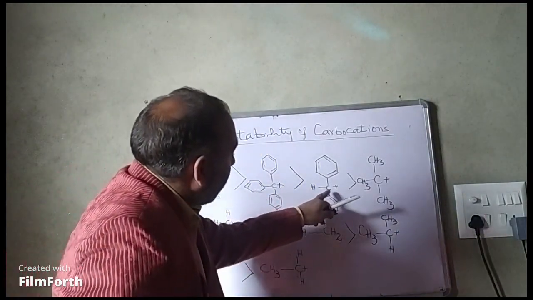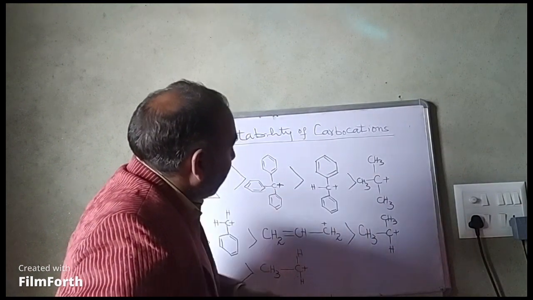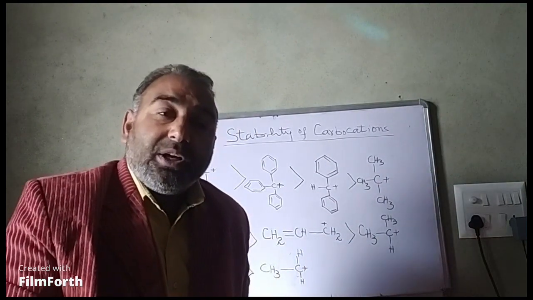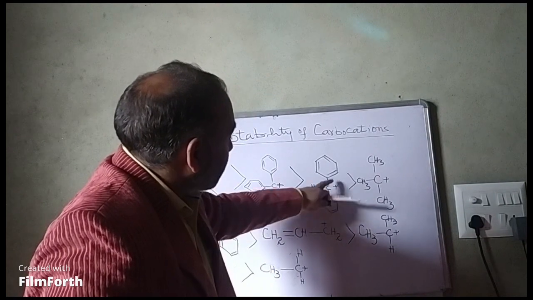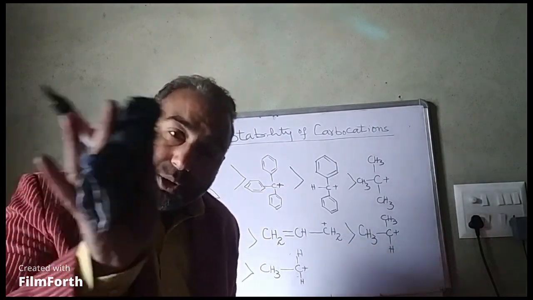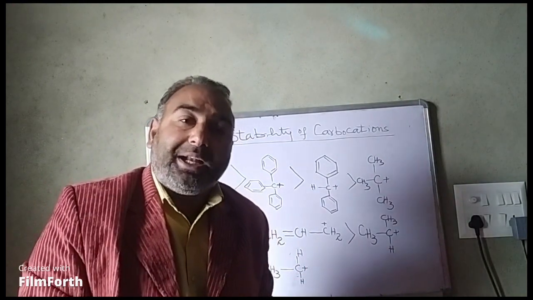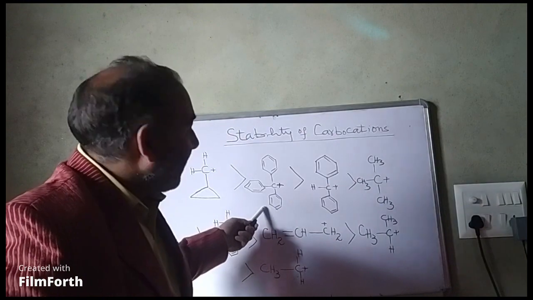Followed by this carbocation, this positively charged carbon is attached to 2 phenyl rings. So this positive charge interacts with pi bonds of 2 rings through conjugation. It will also be a more stable carbocation, but less than this triphenyl methyl carbocation.